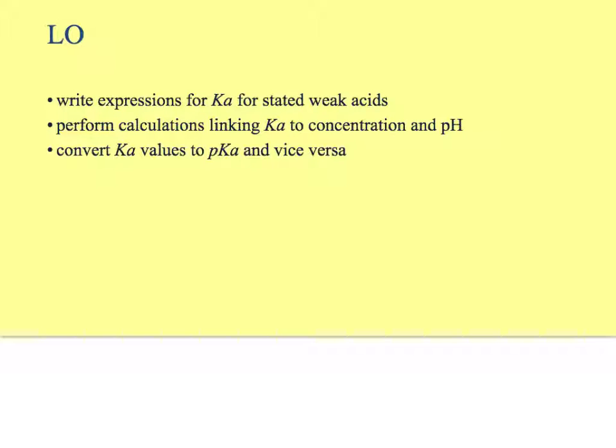So now that we've been able to work out strong acids and strong bases added together, you should be able to do those calculations. We're focusing in on the Ka for weak acids. We're going to link Ka to concentration and pH, and we're going to convert them. So what you'll remember from GCSE was that a weak acid was something like ethanoic acid, CH3COOH.